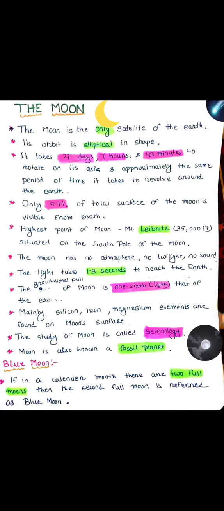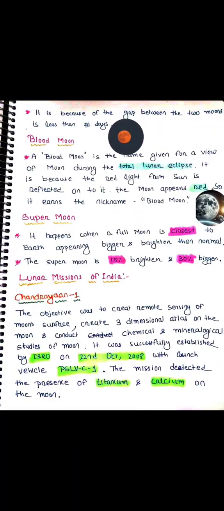Now we will discuss the blue moon. If in a calendar month there are 2 full moons, then the second full moon is referred to as the blue moon. That is, the gap between the 2 full moons is less than 31 days. That's why the second full moon is referred to as the blue moon.